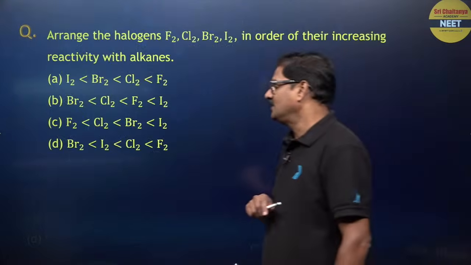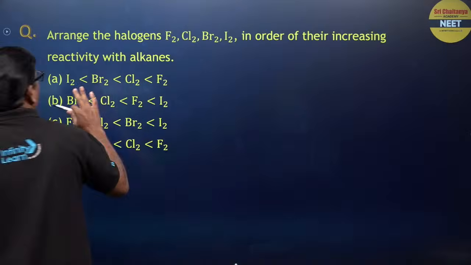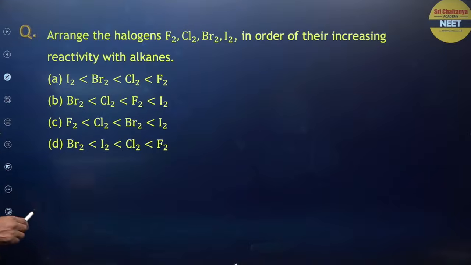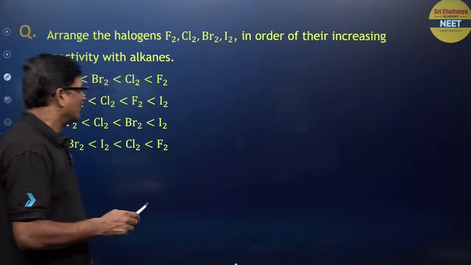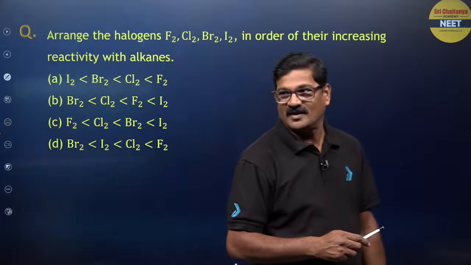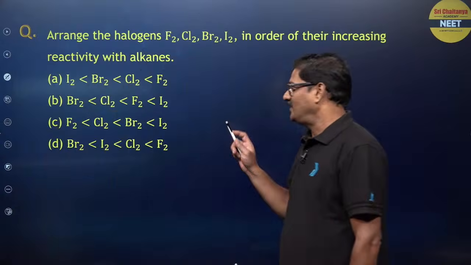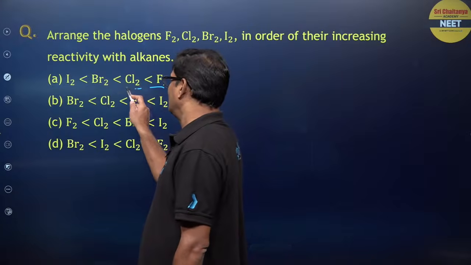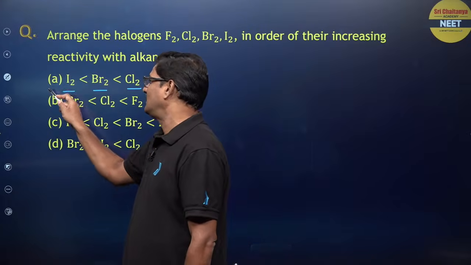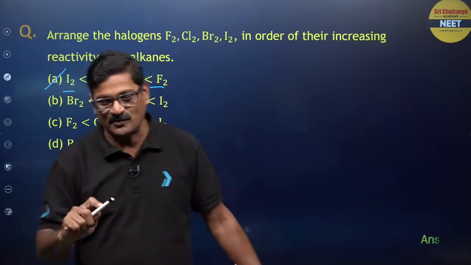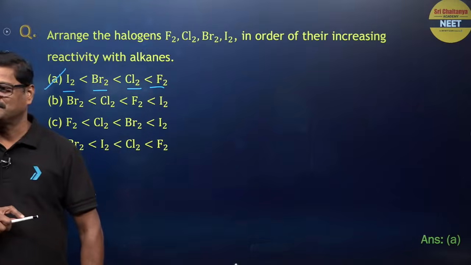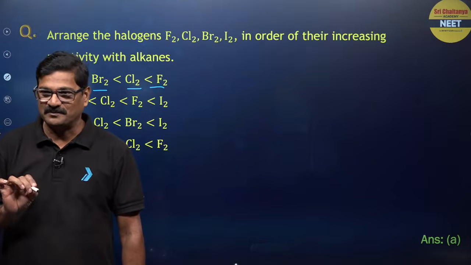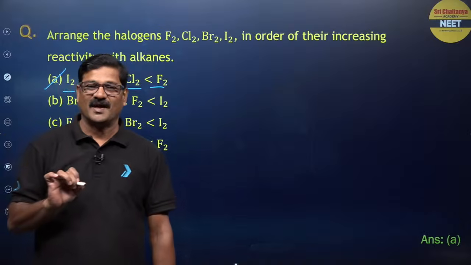Now moving ahead, arrange the halogens fluorine, chlorine, bromine, iodine in increasing order of reactivity with alkanes. Fluorine is more reactive than chlorine, which is more reactive than bromine and iodine. My option for this question is going to be A. Fine. Any doubt?